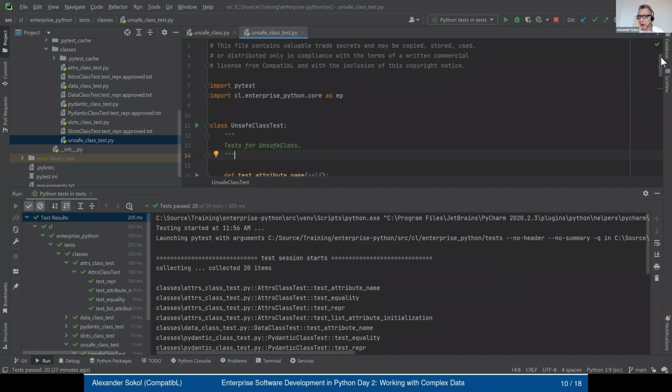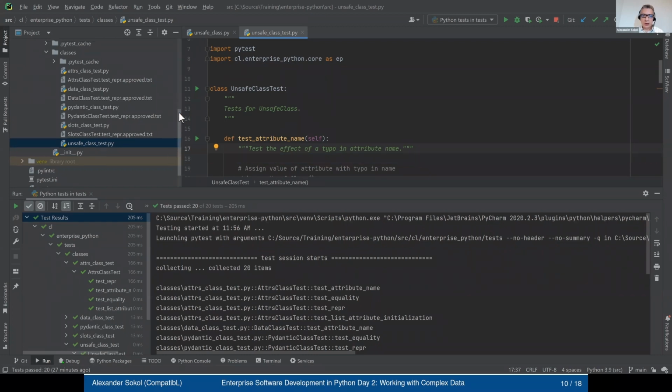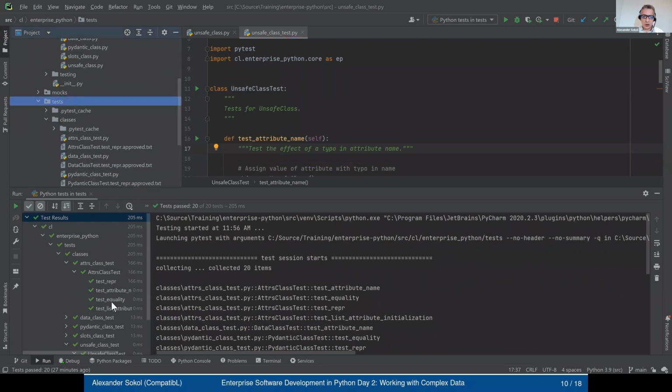But we still keep the function with the prefix, right? In this case, I think it just sounds better in English. You unsafe class test dot test attribute name, right? You can see that the method name is not getting confused or mixed up with the class name, because one has a suffix and the other a prefix. And when I run the tests, they execute. Let's just see, right?